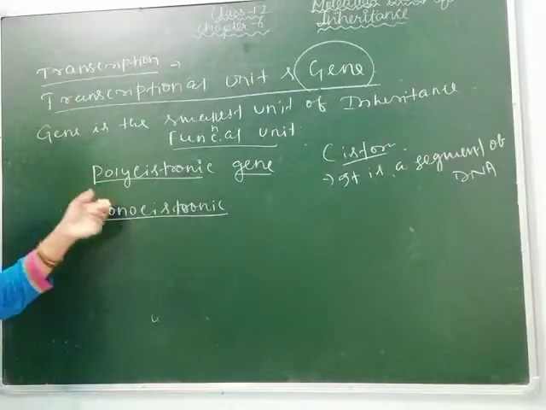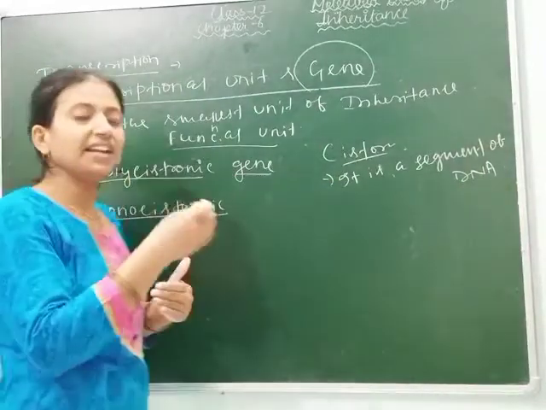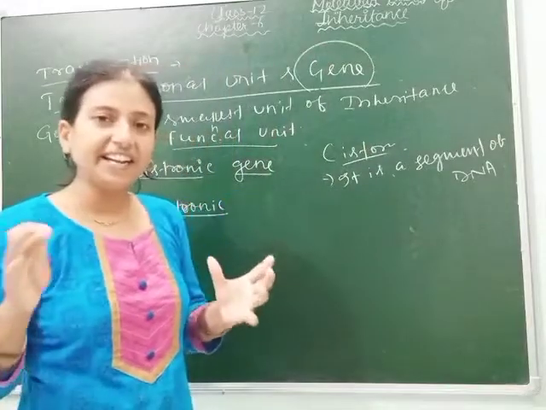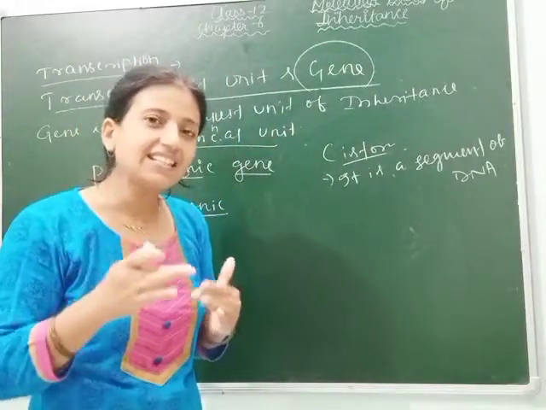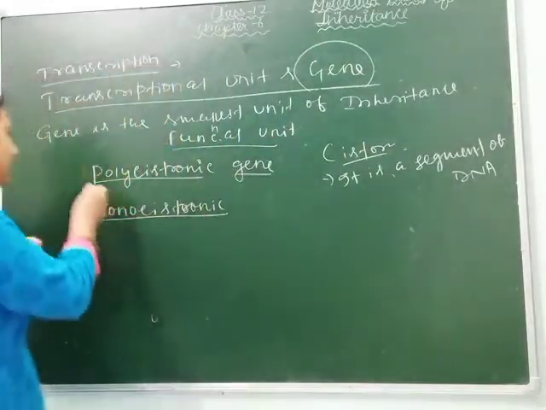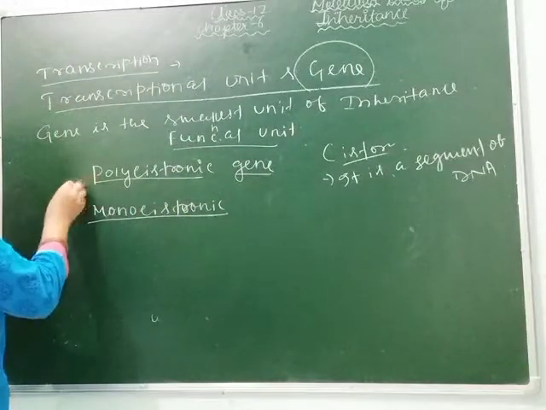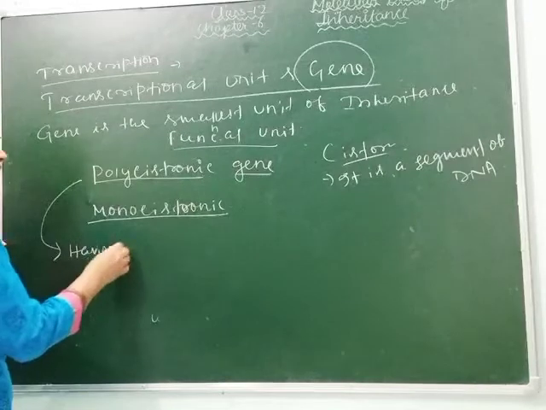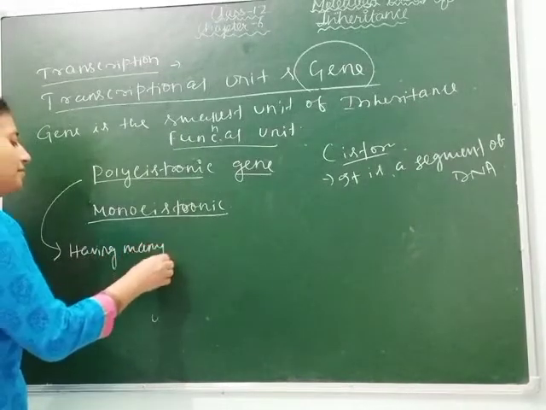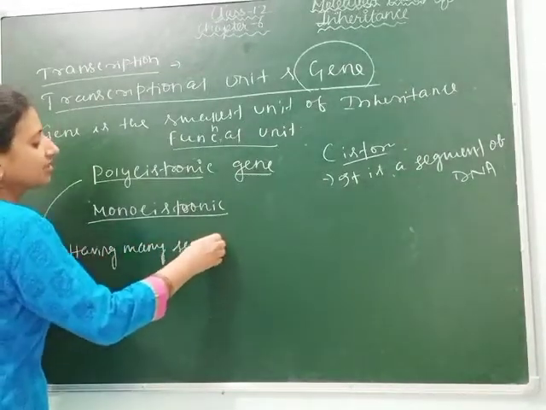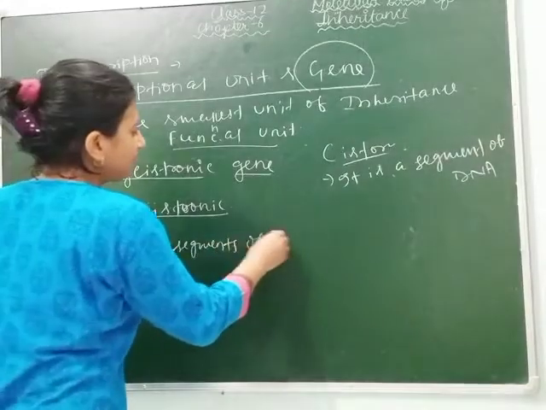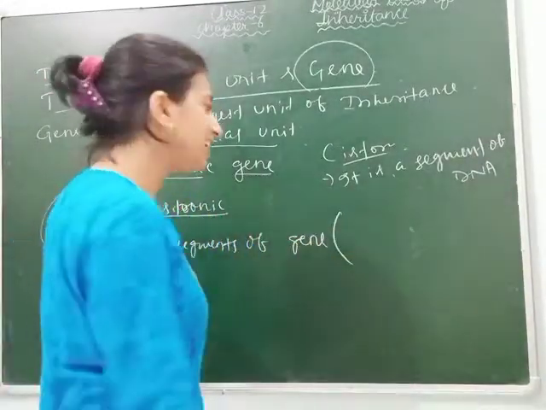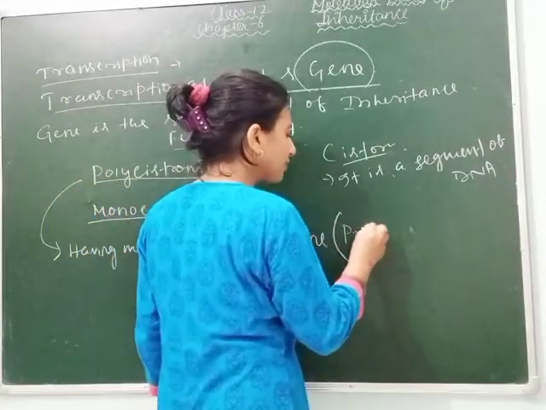Poly means many. When many segments are present in a DNA and act as a gene, this type of gene is called a polycistronic gene. We can write: having many segments of gene. This type of gene arrangement we can see in prokaryotes.